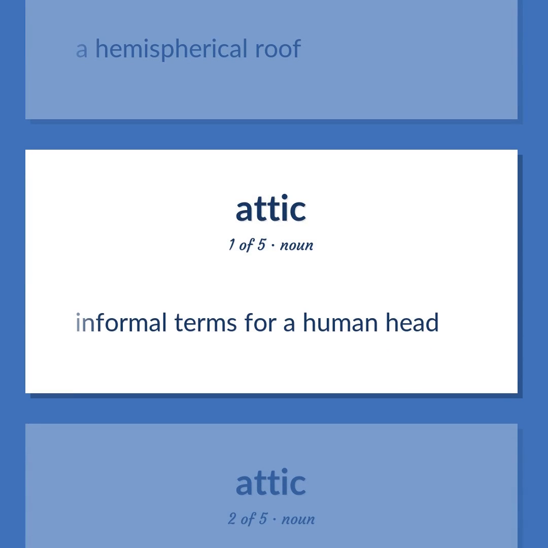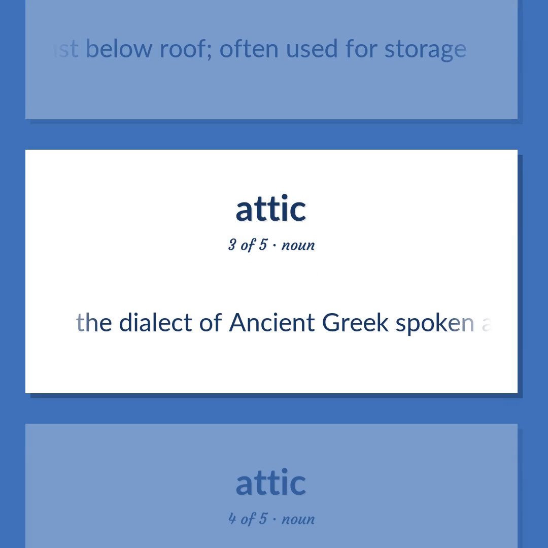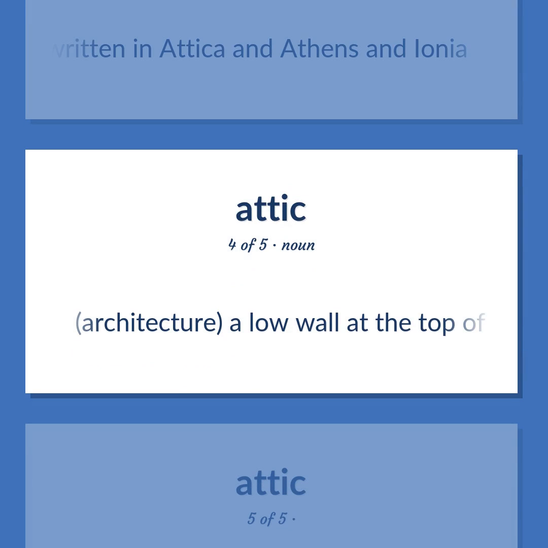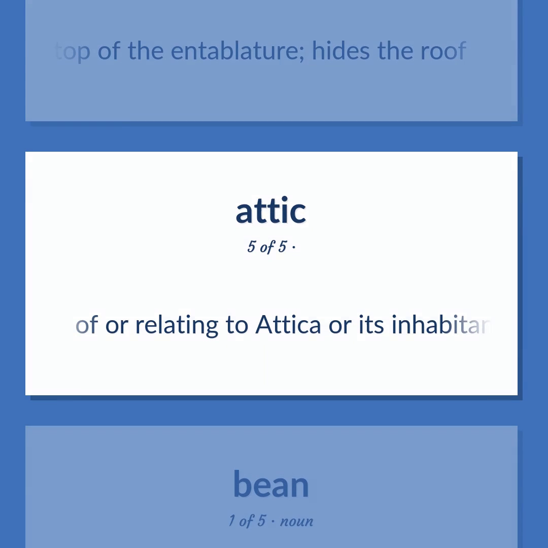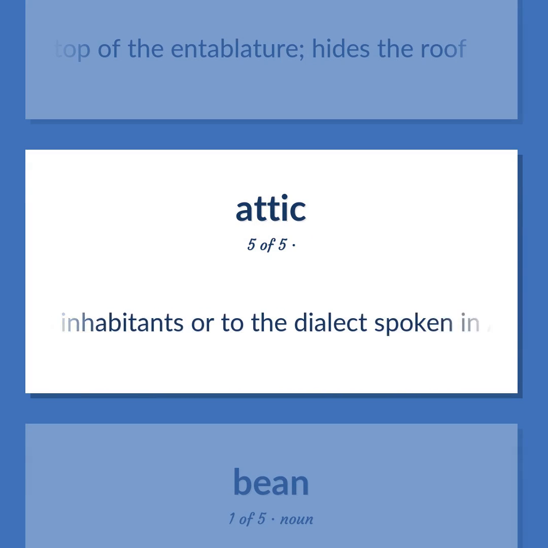Informal terms for a human head. Floor consisting of open space at the top of a house just below the roof, often used for storage. The dialect of ancient Greek spoken and written in Attica and Athens and Ionia. Architecture. A low wall at the top of the entablature hides the roof. Of or relating to Attica or its inhabitants or to the dialect spoken in Athens in classical times.